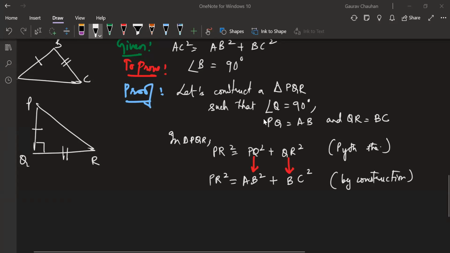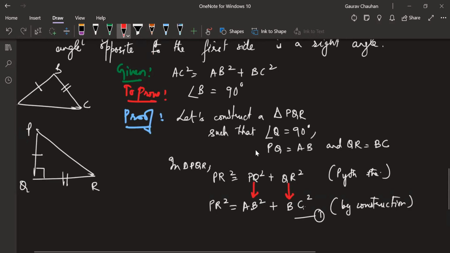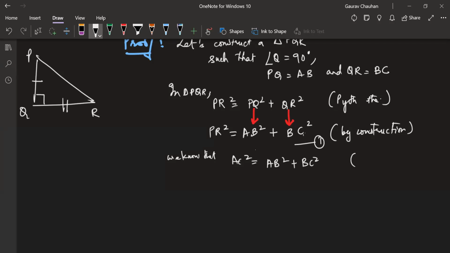Okay. So let's put this as the first equation. Now I want you to remember what is given. It is given that AB square plus BC square is equal to AC square. So in this place, I can write AC square. Let me write it properly. We know that AC square is equal to AB square plus BC square. This is given to us, so this is the second equation.